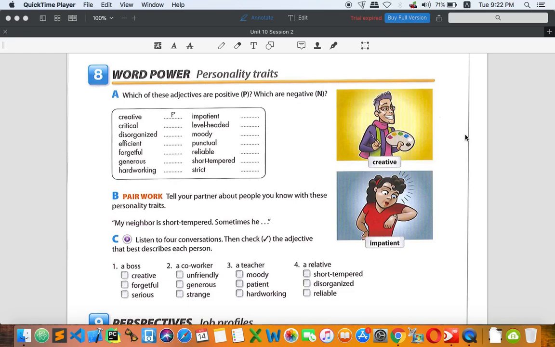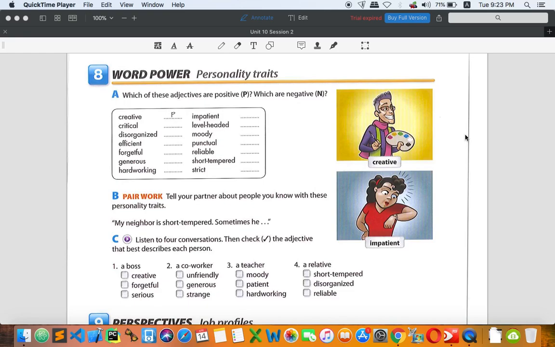Creative comes from the word create. If you are creative, it means you love to develop something new, or maybe you are very good at having different ideas or very good ideas. Okay, and usually it is positive.